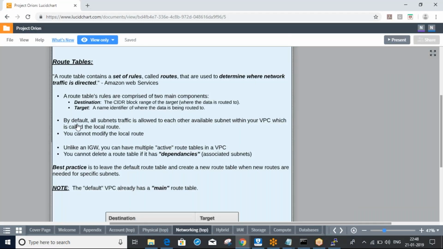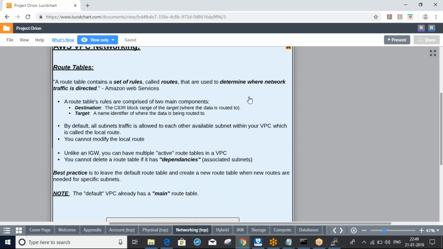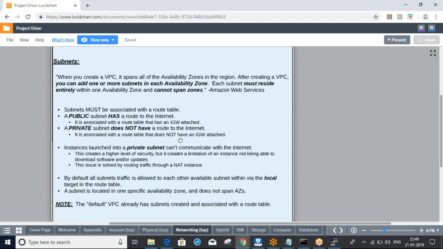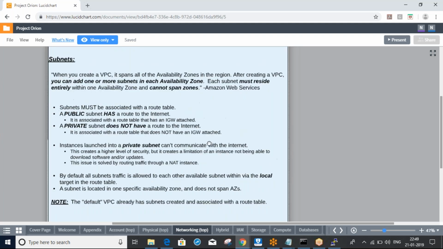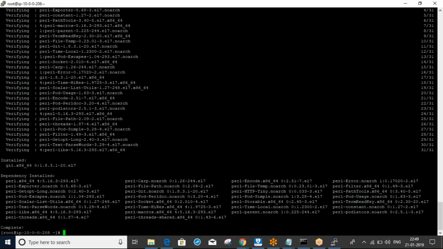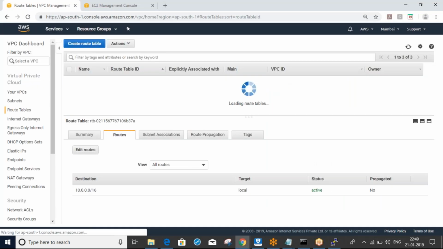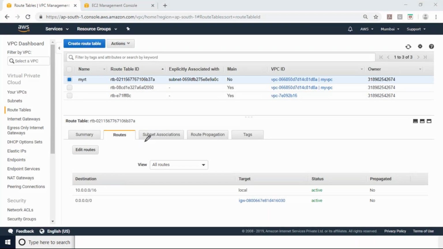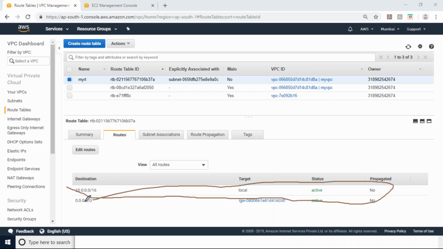We will discuss best practices later. You can read the documentation on private subnets later. In our route table there is one entry, the first default entry.